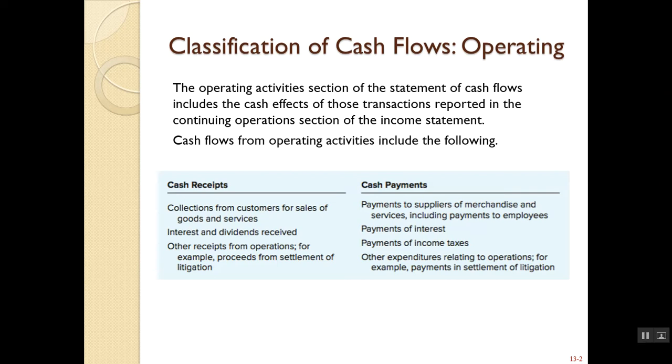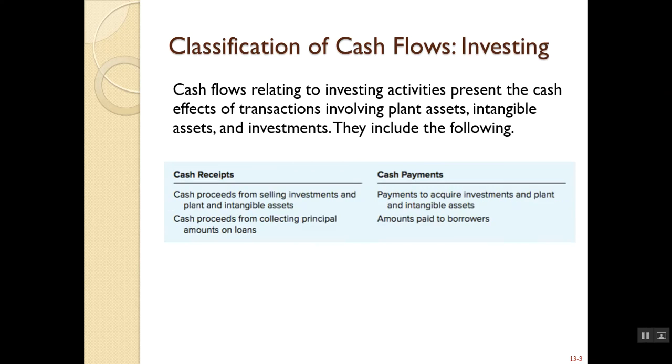It's not a one-time thing. Then we have the payments that go out. So payments that we make for expenses and purchases are included here. Payments of interest, payments of income taxes, and other expenditures. So these are all our operating activities.